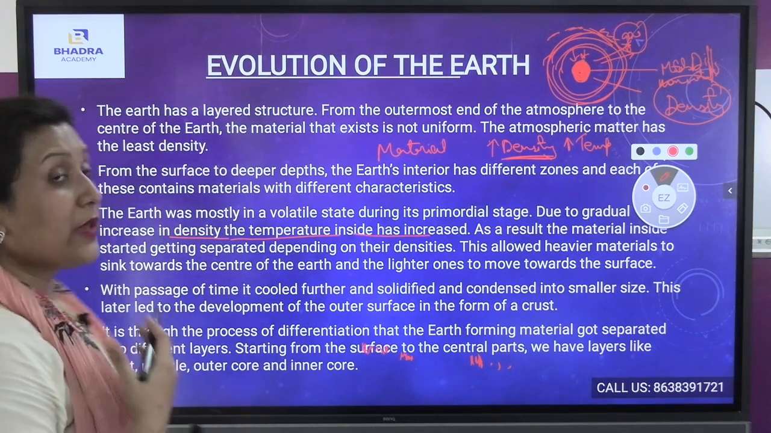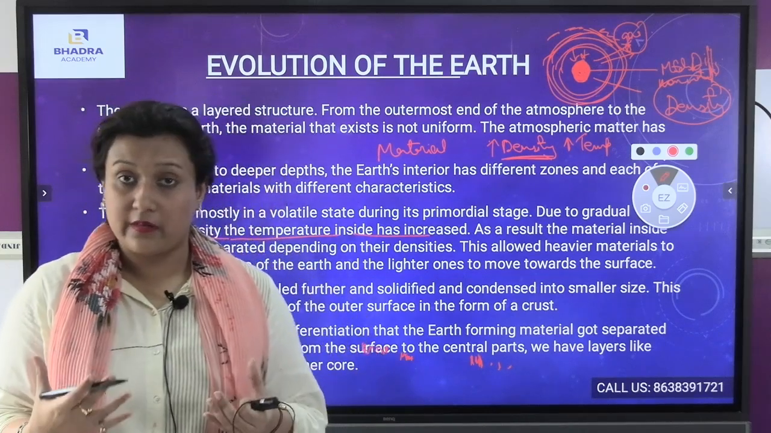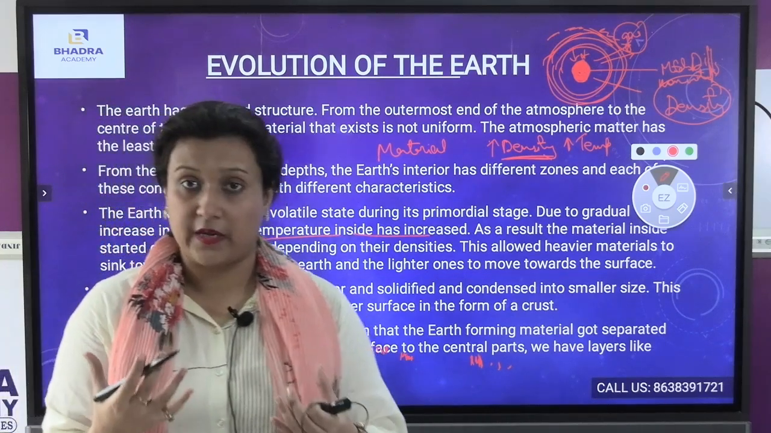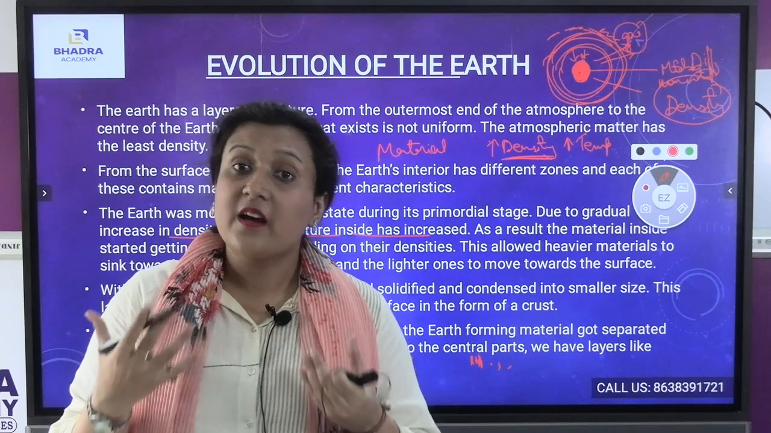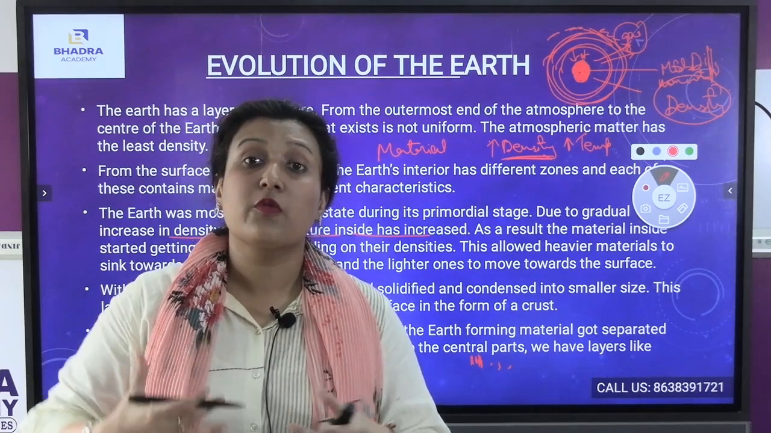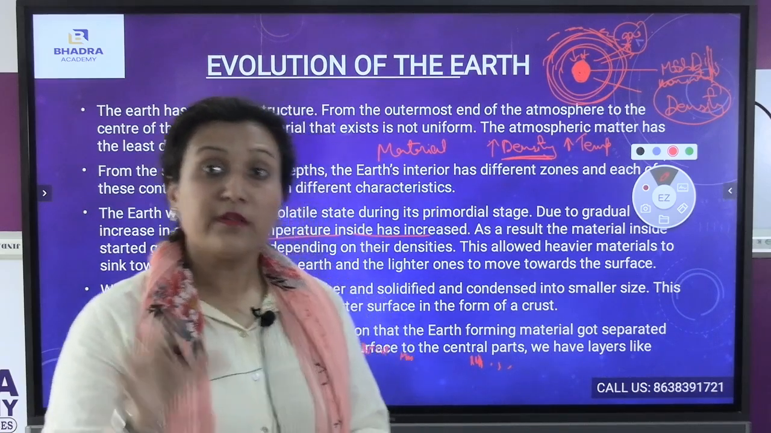Now, if I talk about the inner part of the earth, it first solidified and then converted into a small planet. And converted into a small planet, slowly the outer crust has been formed. First, the core has been formed.